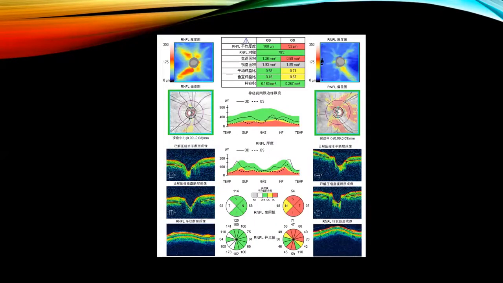So when you see an OCT picture like this, you will see there is a difference in the number of retinal ganglion cells between the right and the left. Khi nhìn hình này chúng ta có thấy sự khác nhau giữa số lượng tế bào thần kinh giữa bên phải và bên trái. So you have more retinal ganglion cells on the right and less retinal ganglion cells on the left. Bên phải thì có nhiều tế bào thần kinh hơn. And then basically you would be able to see an RAPD for the left side. Bởi vì chúng ta sẽ thấy được cái RAPD ở bên mắt bên trái.